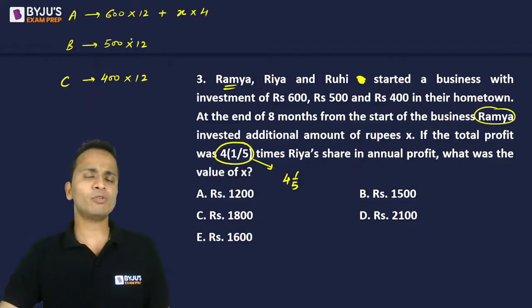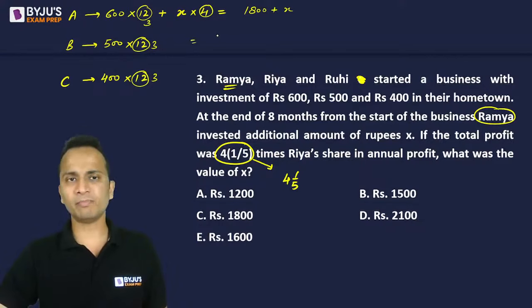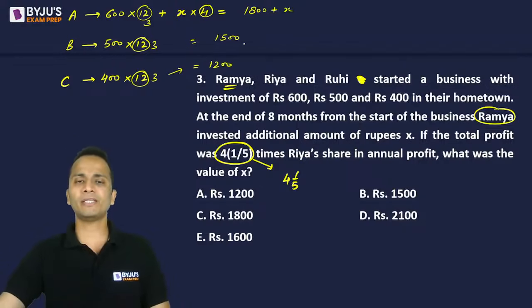Now I need to find out the ratio of this. Okay. So ratio 4 cancel kar sakte hain. So this will become 3. Ye cancel ho jayega. This will become 3 as well. This will become 3 as well. So if I simplify them, it will look like 1800 plus X for the first person. For the second person, it will be 1500. And for the third person, it will be equal to 1200, right?